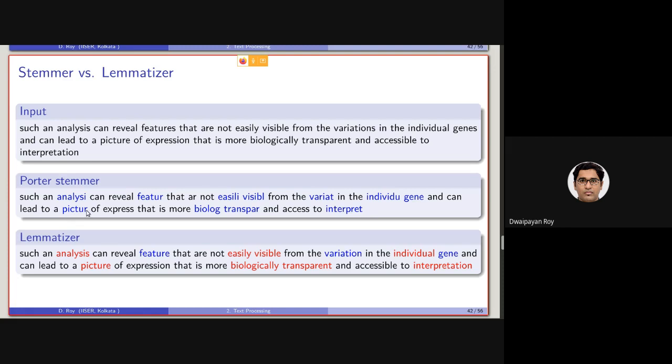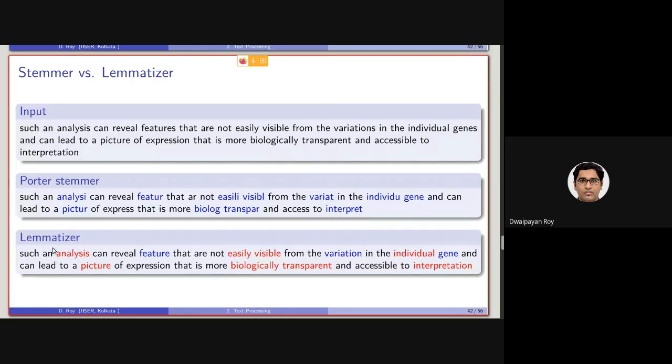Picture, TUR. Biologically has been transformed into biolog, so you can see ICALLY, the entire thing, six letters, has been removed. Transparent, again transformed into transfer. And interpretation has been transformed into interpret.